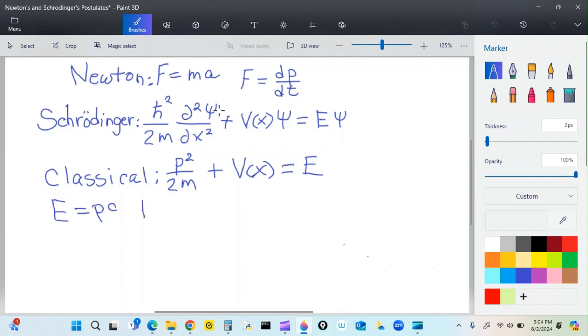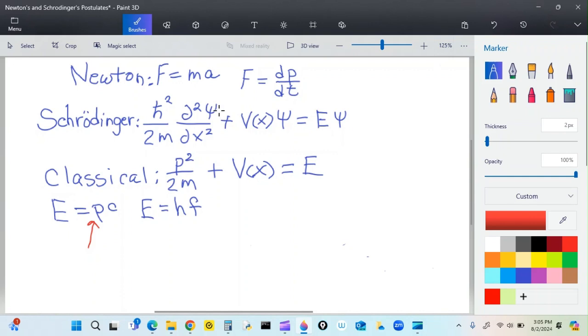From Max Planck, his study of electromagnetic radiation, he came up with energy is equal to hf. You notice this P is there. That's important. That P is similar to what we used up here. So this momentum, that's why this is important. And of course, Planck's constant gets involved, and there you notice there's Planck's constant up there.